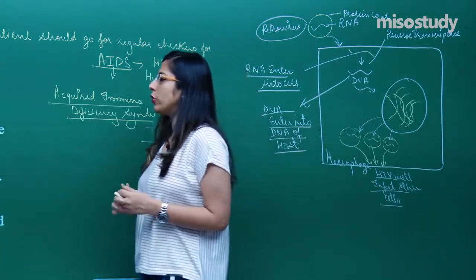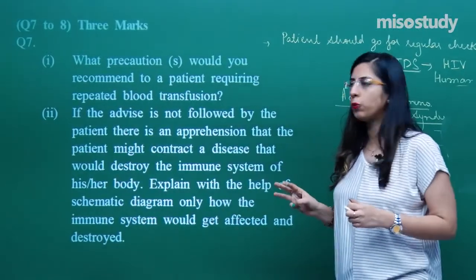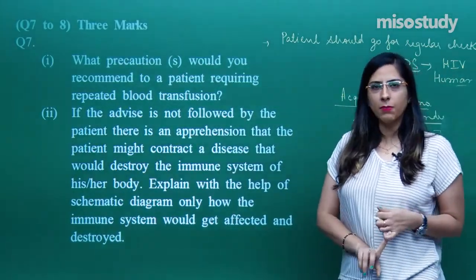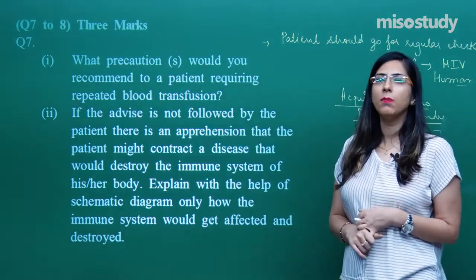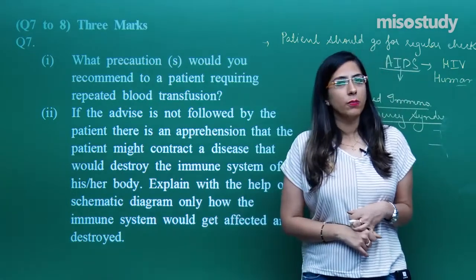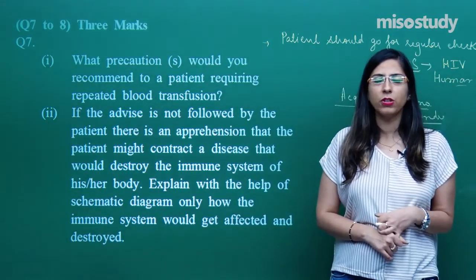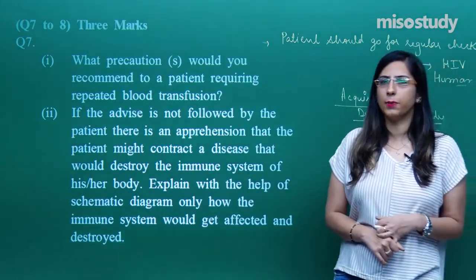So come back to the question. This was a 3 marks question. This is how you have to attempt, right? Draw the whole diagram. The diagram I have drawn in the session also. The same diagram I have drawn this time. And whenever you are making this diagram, try to use only pencil, because you are all preparing for the CBSE exam. So try to use only pencil, do not use any other color.